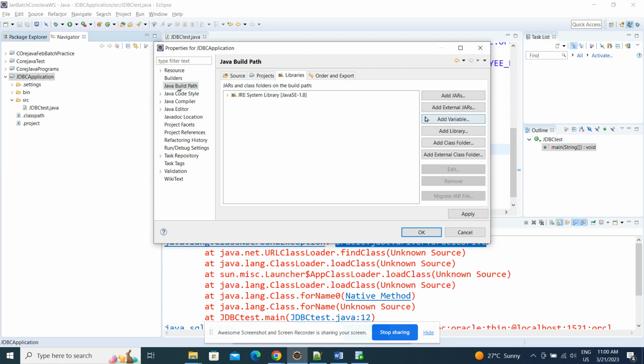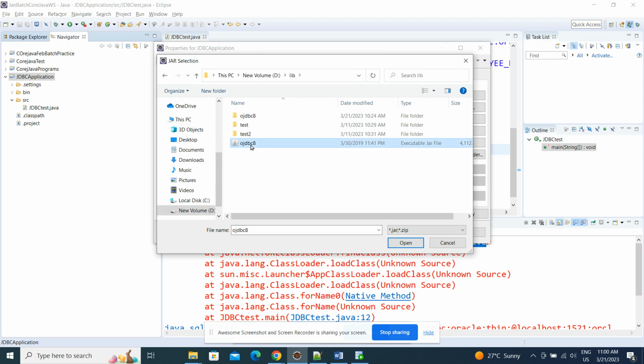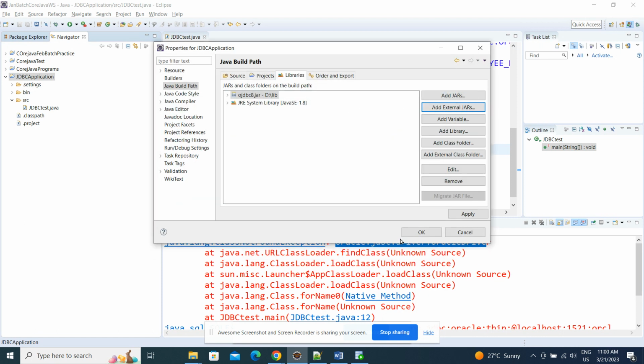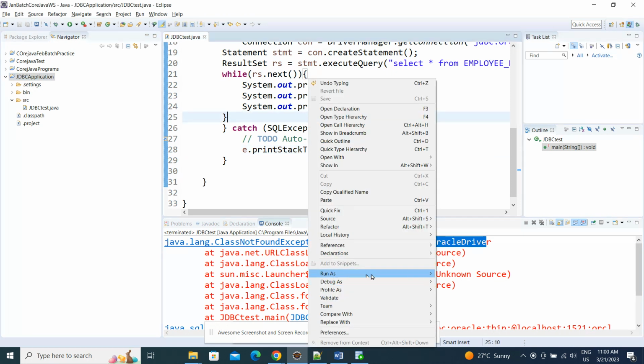Now add library. Click on the third tab, go to external jars, go to D drive, libs, select this and click OK. Now the jar file is added. Now run it.